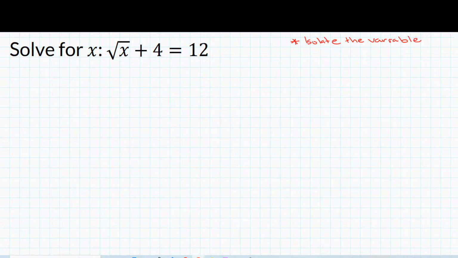Okay, anybody else have an idea of how we can go about this? Remember, isolate the variable. When we say isolate the variable, it simply means make sure that the variable stays by itself on one side of the equation. So anything that is not a variable needs to move off of that side. If it's a constant, it needs to go to the side with all constants. What is a constant? It's just a number. So all numbers go to one side, all variables stay on one side. That's the key to answering this question. So I've given you a hint, isolate the variable.